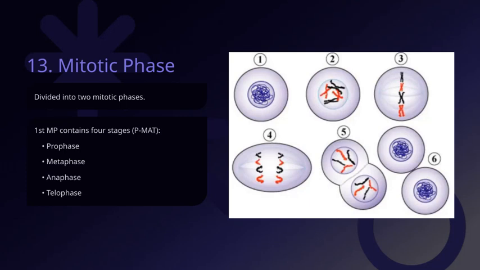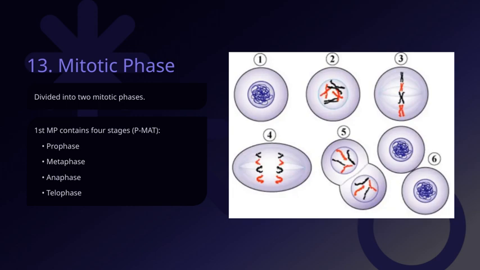All right, let's take a closer look at the stages of mitosis, starting with the order: prophase, metaphase, anaphase, and telophase. These four stages are collectively known as the PMAT stages, and they make up the first mitotic phase. During prophase, the chromosomes begin to condense and become visible, and the nuclear envelope starts to break down. It's like the cell is preparing itself for division.